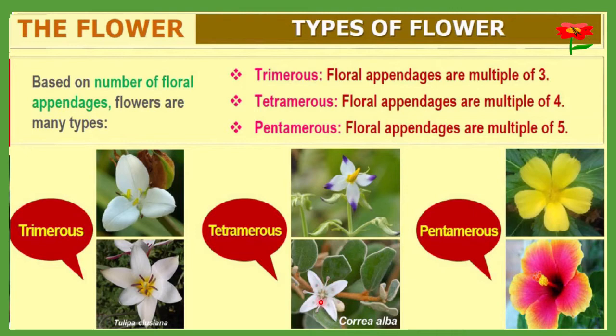Here you can see the photograph. This shows you a Coria alba. Okay, so this is a multiple of 4, and that's why it is called a tetramerous flower. Then a pentamerous flower means floral appendages are a multiple of 5. So all will have 5 in number. This 1, 2, 3, 4, 5. Here also 5. So such a flower is called pentamerous. So by this we can say, based on the number of floral appendages, flowers can be of 3 kinds: trimerous, tetramerous